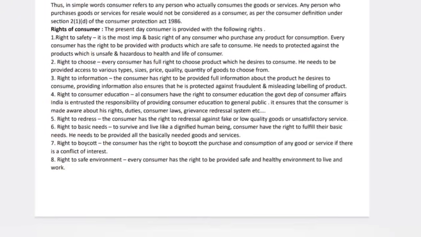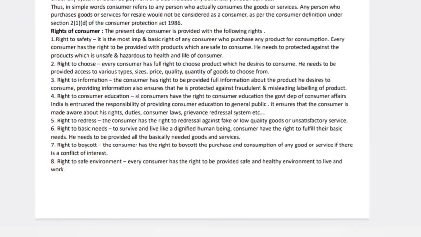And the last answer is Consumer Protection Act: who is a consumer and what are the rights of consumer? Got it? If in the question you find consumer, then this answer only. If you find unpaid seller, then the previous answer which we have discussed. Who is a consumer? The person who does the final consumption of a product is known as a consumer. So what are the different rights of consumer we will have?